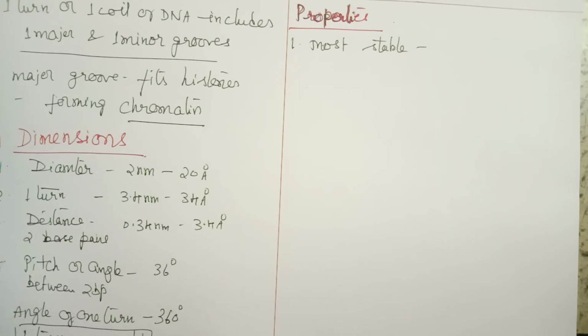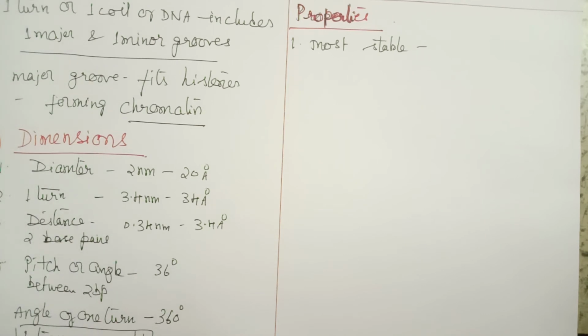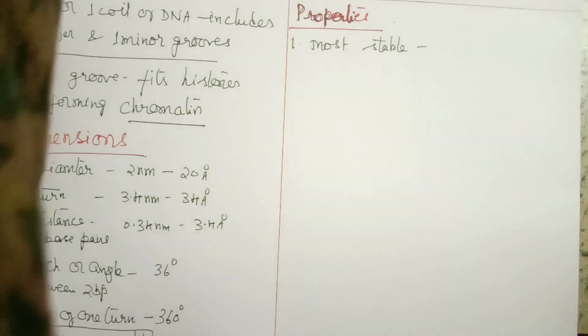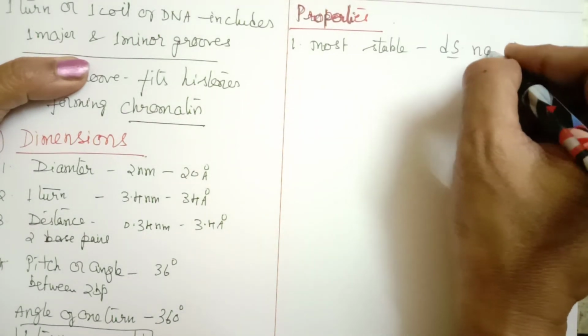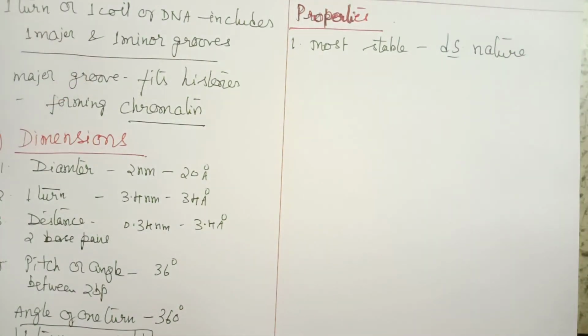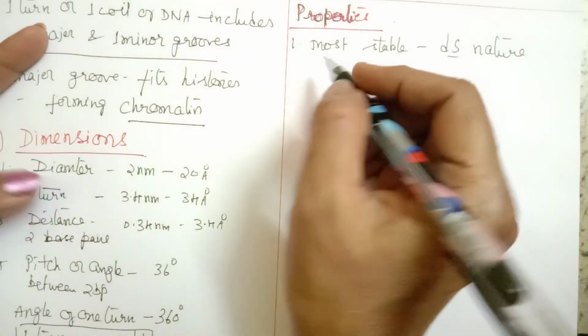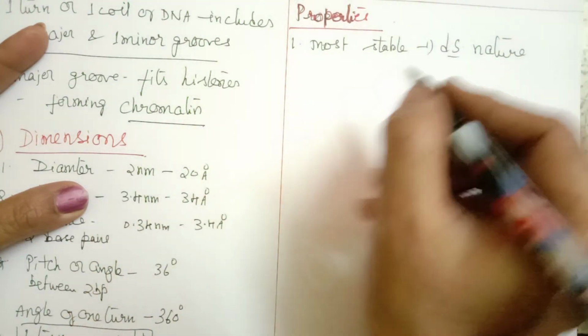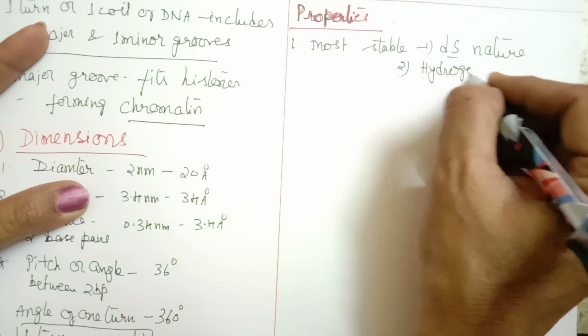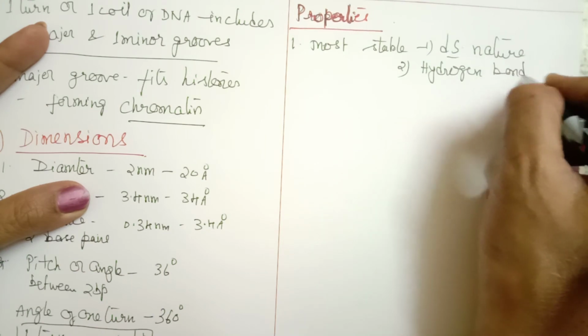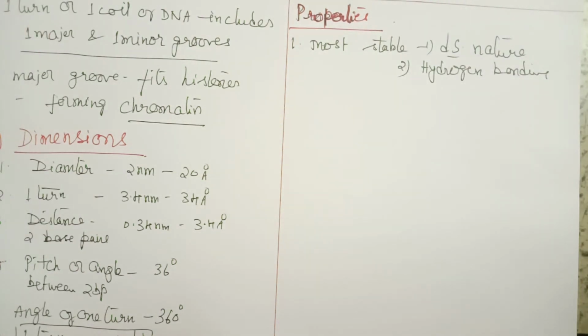So why is the DNA molecule more stable? The first reason is its double-stranded nature. Because it forms a double helix, it is more stable. The second reason is the presence of hydrogen bonding, which makes it more stable, because with a triple bond it becomes very difficult to break.